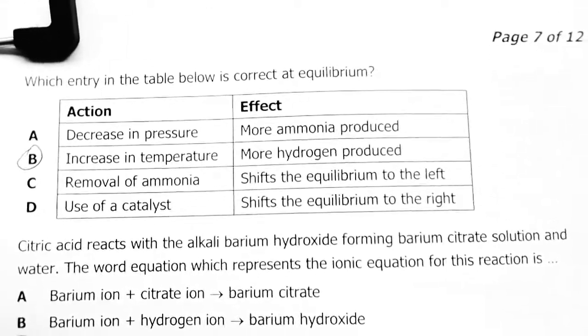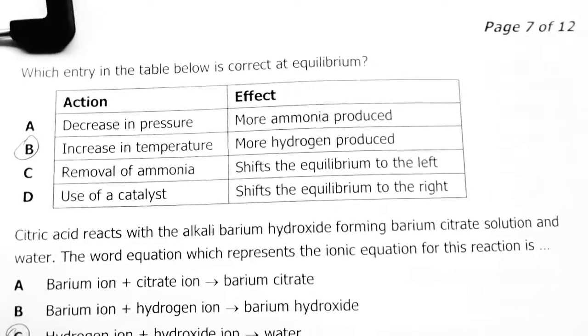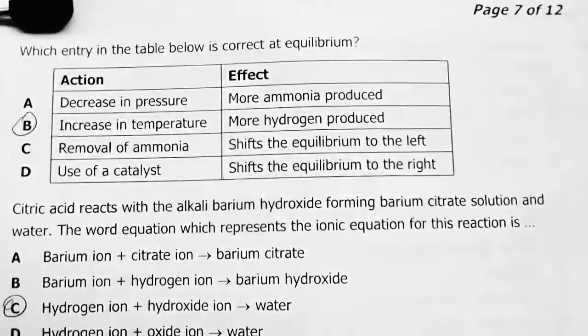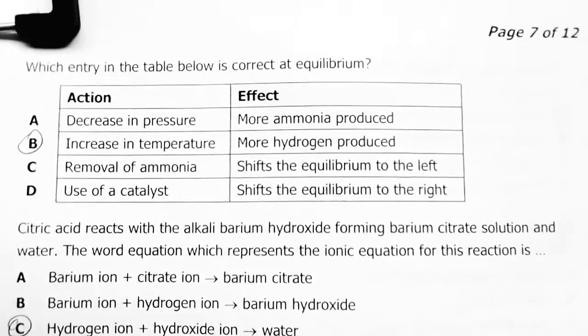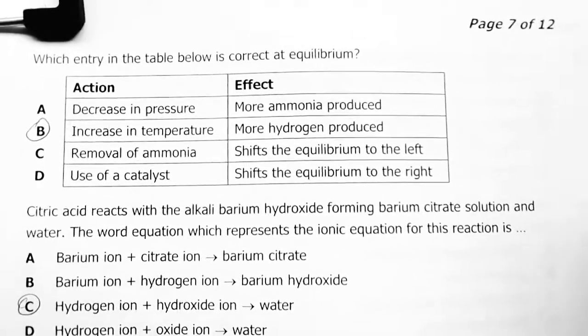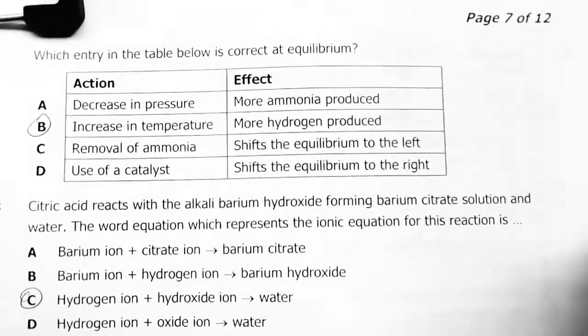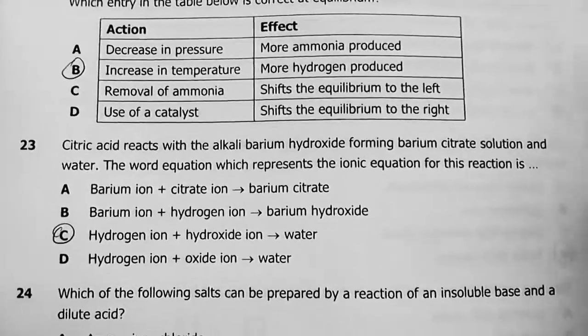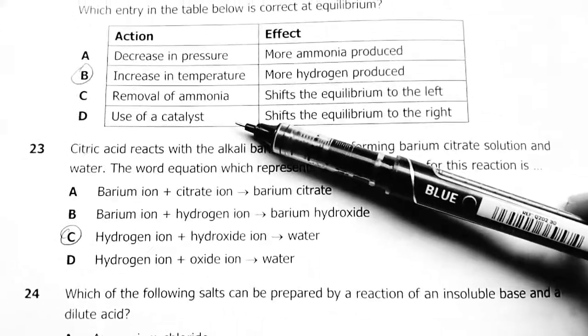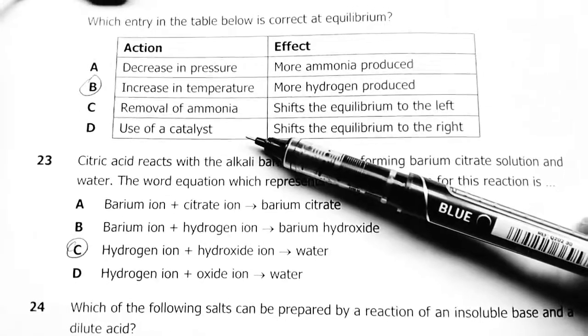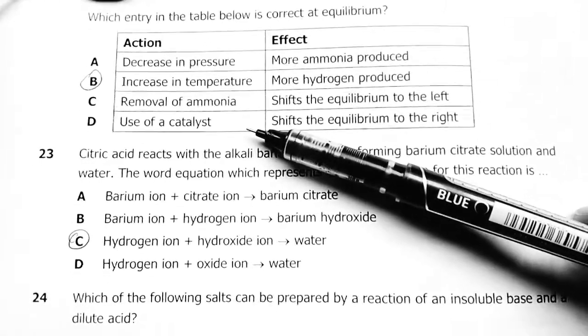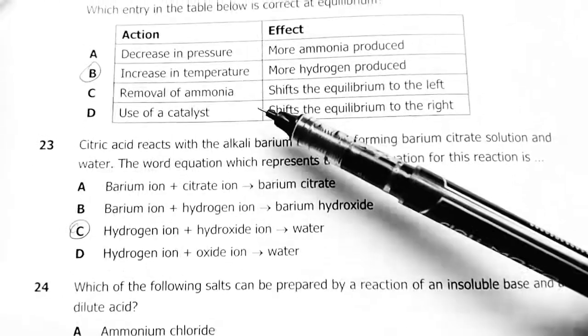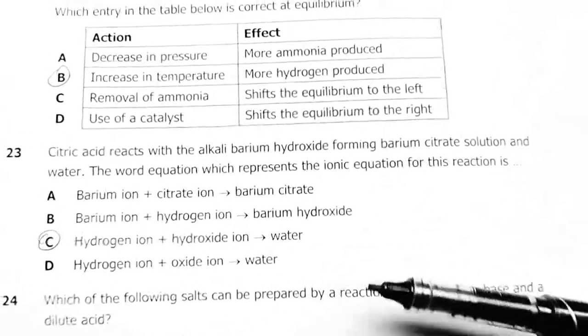Increase in temperature, effect: more hydrogen produced. Therefore, the backward reaction will be favoured, because the process is already exothermic, so it doesn't need you to increase the temperature too much. You're going to promote the reverse, okay? Increase of a catalyst. The catalyst doesn't affect the equilibrium, okay? It just increases both rates, forward and backward. It doesn't affect the position of equilibrium.